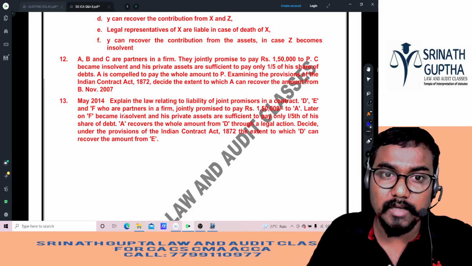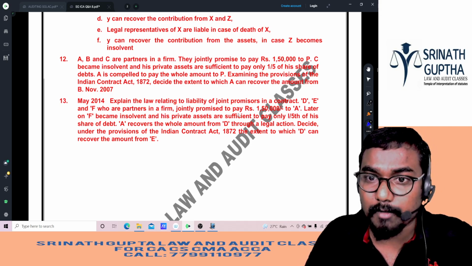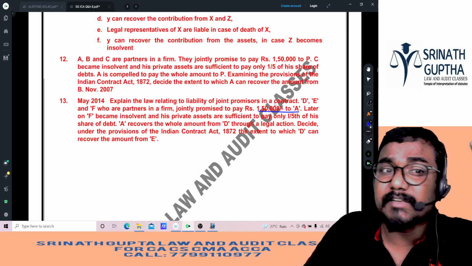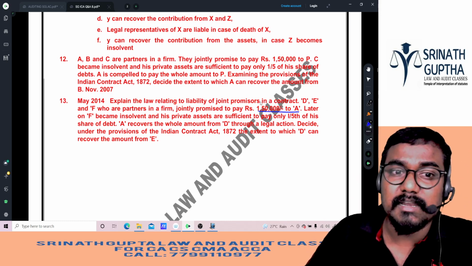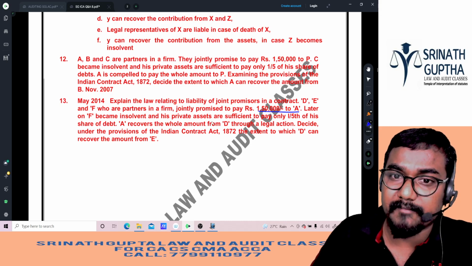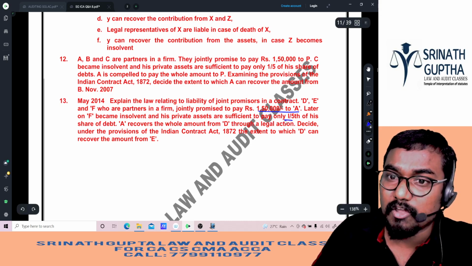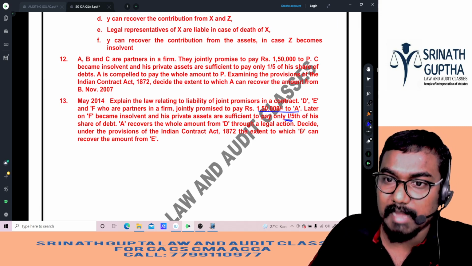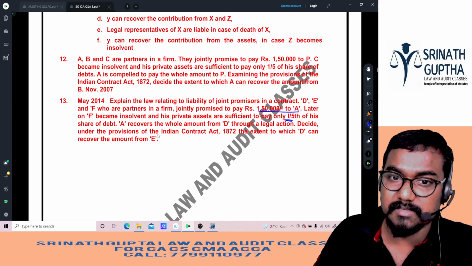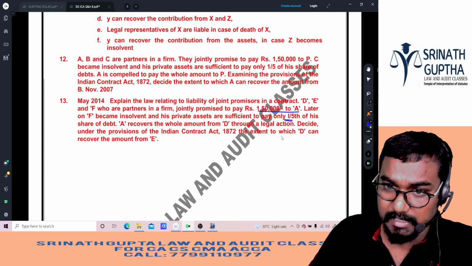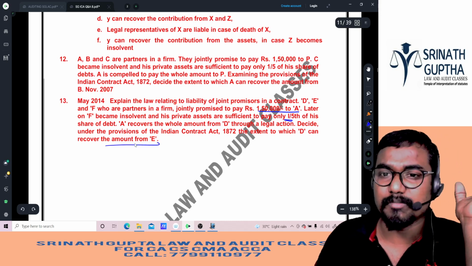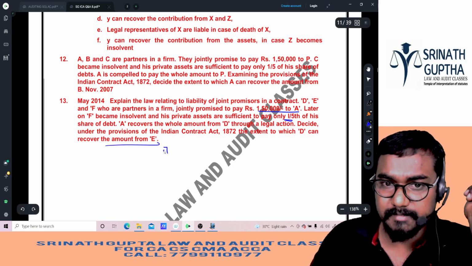D, E, F, who are partners in a firm, jointly promised to pay 1,50,000 rupees to A. See, this question was repeated nearly 10 times out of 13 times. Later, F became insolvent. His private assets are sufficient to pay only 1/5 of his share of the debt. D recovers the whole amount through legal action. Decide under the provisions of the Indian Contract Act to what extent D can recover the amount from E. Same question. 70,000 rupees.